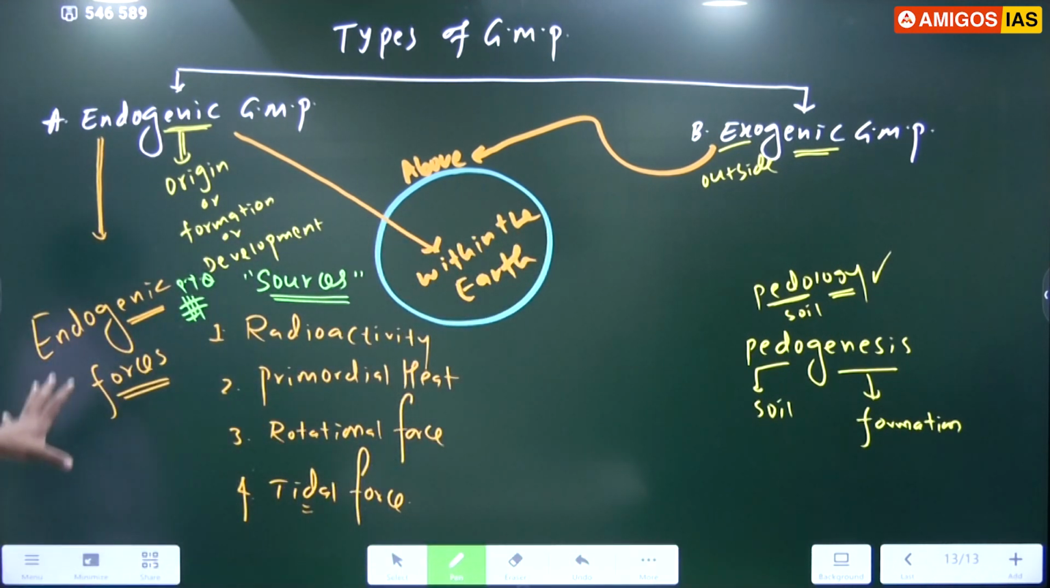Listen. There was one question in the prelims exam: which of the following are sources for endogenic geomorphic processes? That was the question, and these are the four sources for endogenic geomorphic processes, right? So we have discussed these sources. Now we'll take a break, and after the break we'll discuss the types of endogenic geomorphic processes, right?